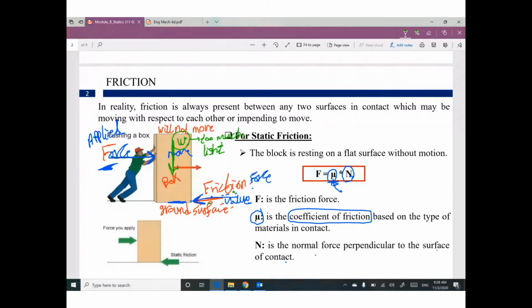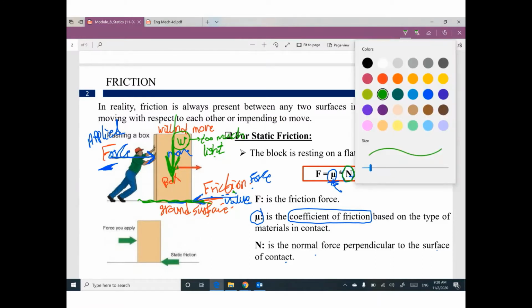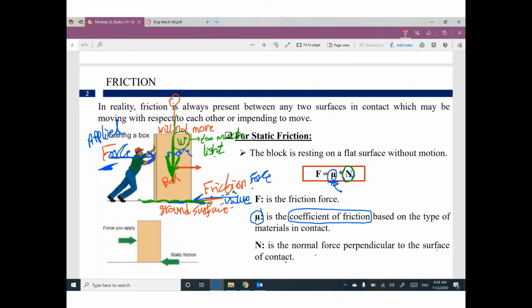If this weight is light, the friction will be less. So this N, I will not say it's the own weight, but I will say it's the vertical force perpendicular to this surface. For example, if you have somebody standing on this box, what is the vertical force perpendicular to this surface? It is the weight of the box and the weight of this body.